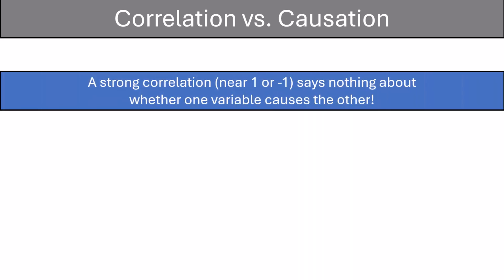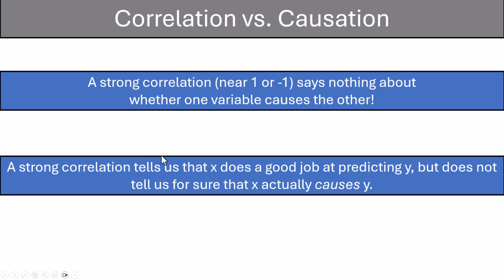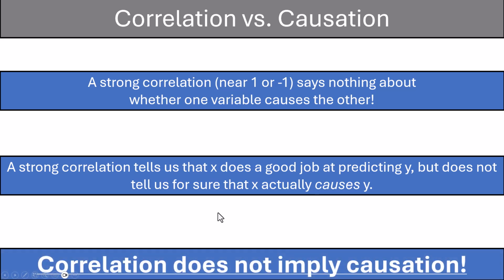A strong value for the correlation coefficient, near 1 or negative 1, says nothing about whether or not one variable causes the other. A strong correlation tells us that our x, or independent variable, does a good job at predicting y, or our dependent variable, but it does not tell us for sure that x actually causes y. Thus comes the mantra, correlation does not imply causation.